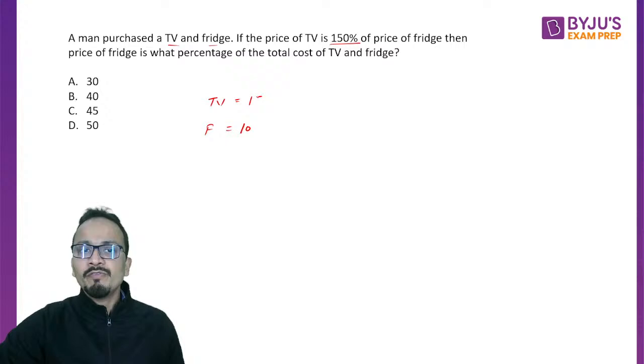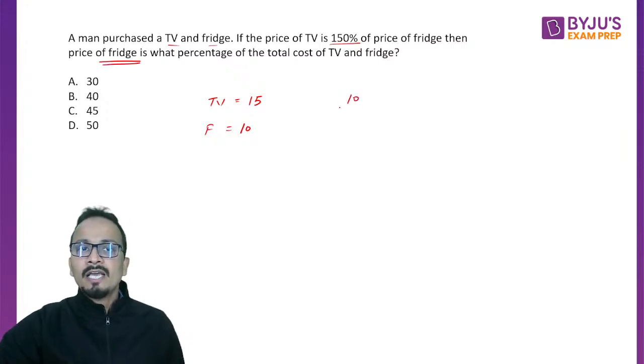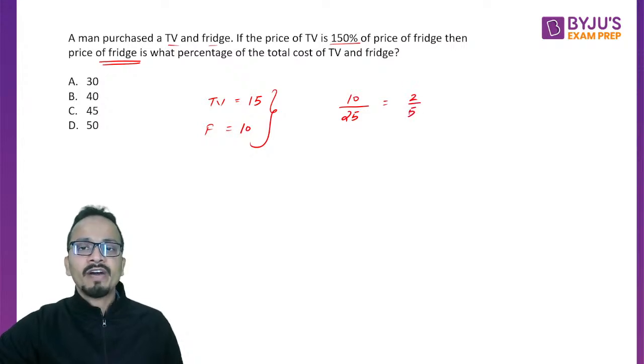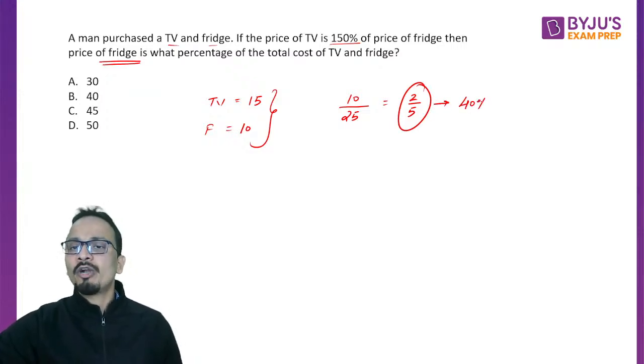The price of TV will be 15. The expression to calculate is the price of fridge, that is 10, as a percentage of the total cost of TV and fridge, which is 25. The fraction is 2 upon 5. Converting to percentage, 1 upon 5 is 20%, so 2 upon 5 is 40%.